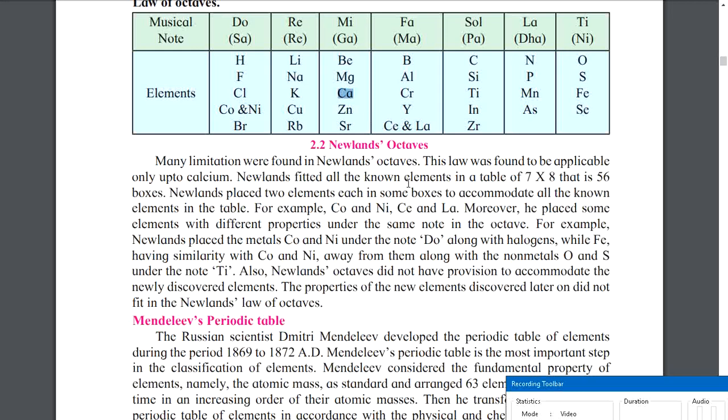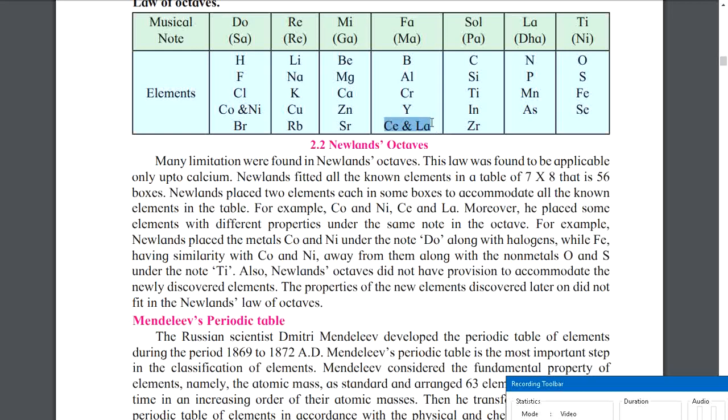Newland fitted all the known elements in a table of 7 by 8, that is 56 boxes. Obviously Newland placed 2 elements each in some boxes to accommodate all the known elements in the table. For example, cobalt and nickel, cerium and lanthanum. So Ce and La, where are Ce and La?